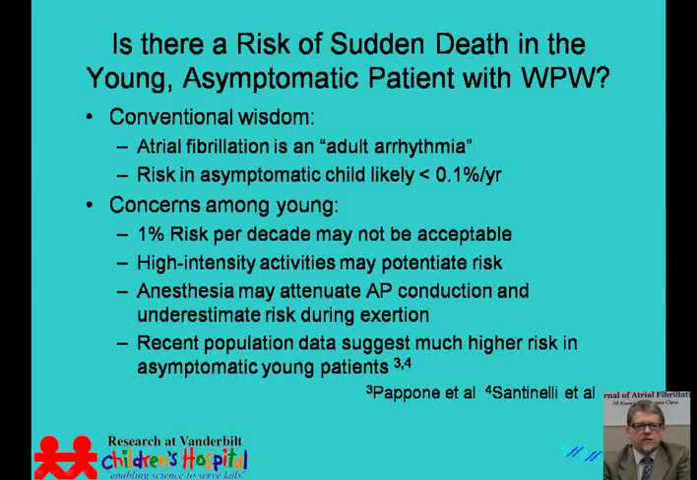The question may be asked, is there a risk of sudden death in the young asymptomatic patient with WPW? In the past, our conventional wisdom was that atrial fibrillation is primarily an adult arrhythmia. Therefore, the risk in asymptomatic children is likely less than the 0.1% per year incidence that has been described in many adult natural history studies. However, among the young patients, even a 1% risk per decade may not be an acceptable risk.